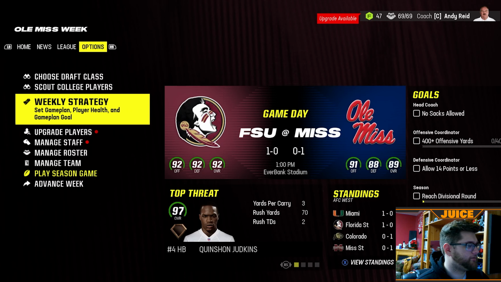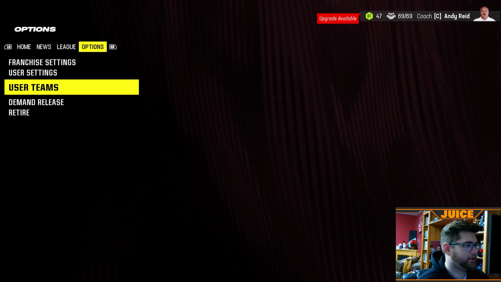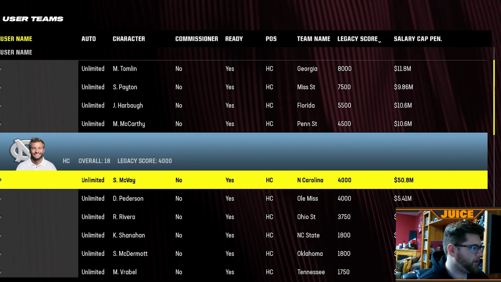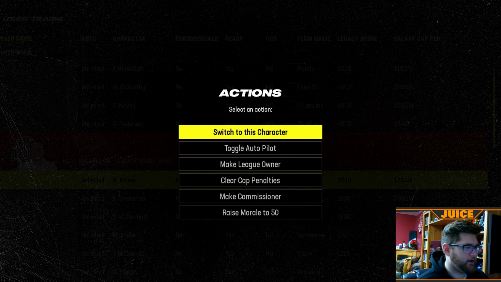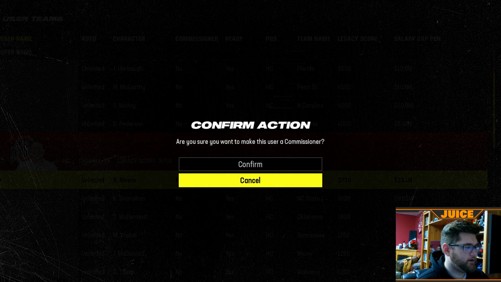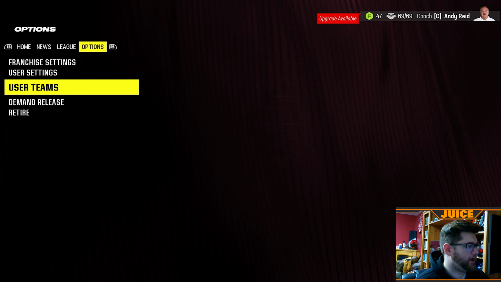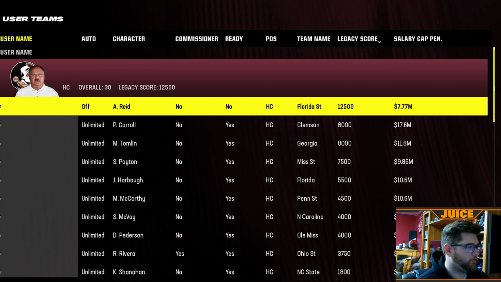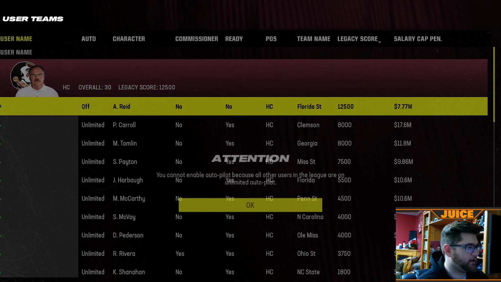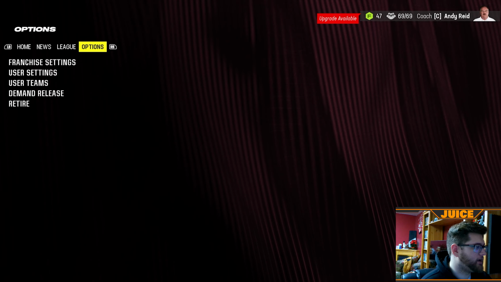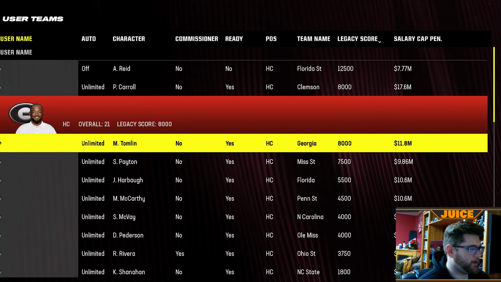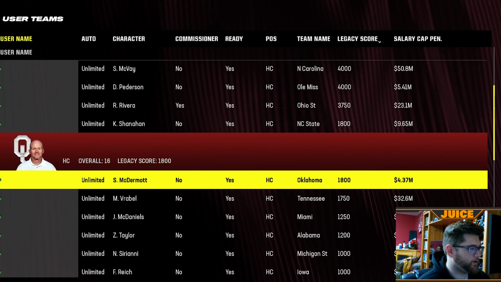And I'll go into a game, I guess, with Florida State. Actually, I want to go into a game with the Buckeyes. Let me find Ohio State. We'll make the Buckeyes the commissioner, if I can actually click the right thing. There we go. And then we'll go back to it. We will turn autopilot to unlimited for Andy Reid, just so that it doesn't have any effect on the thing. And then we'll switch to the Buckeyes. Where are they at? There they are.